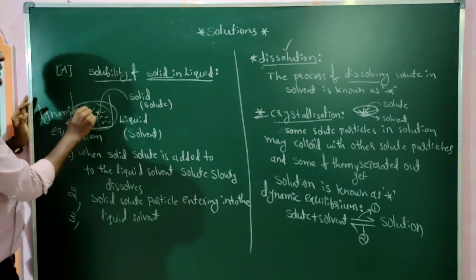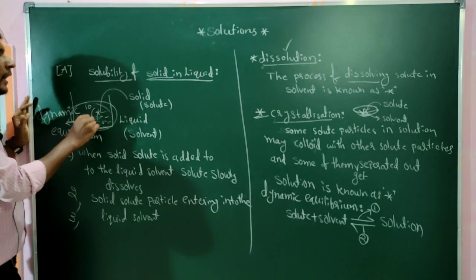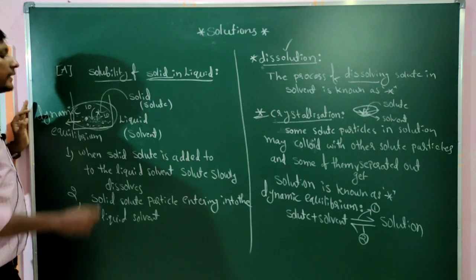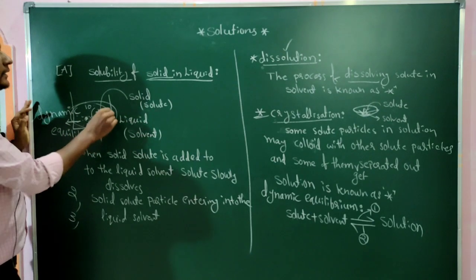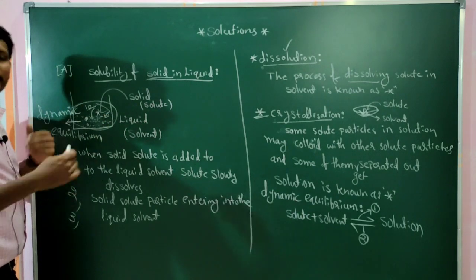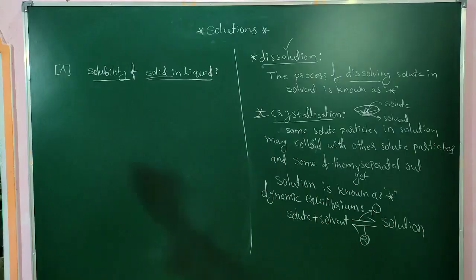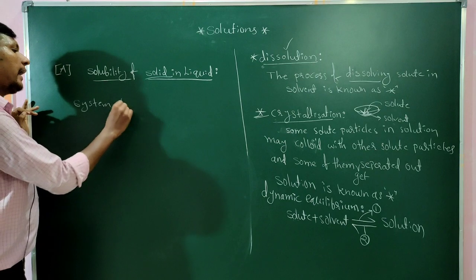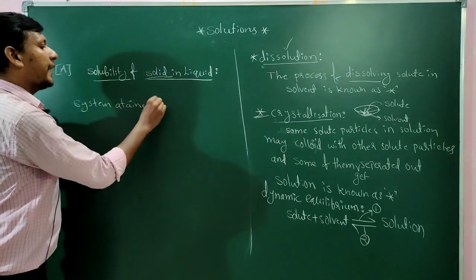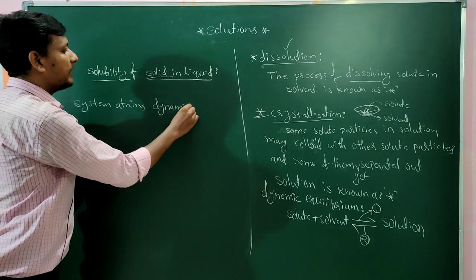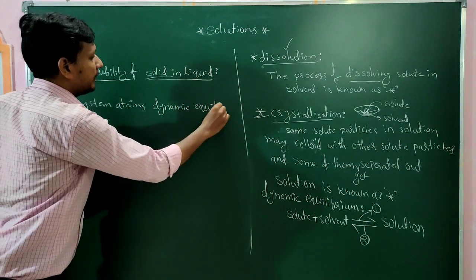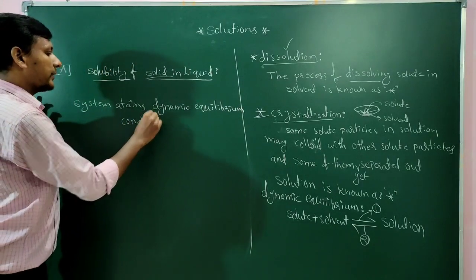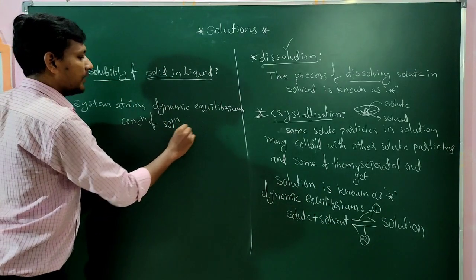For example, 10 particles enter into the solution and 10 particles separate out from the solution. The resultant is that the concentration of solution remains constant. The system attains dynamic equilibrium.